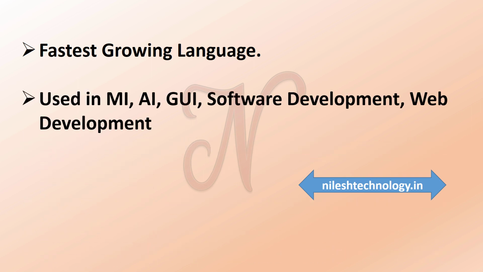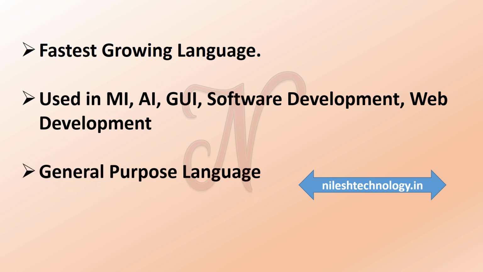It is used in machine learning, artificial intelligence, graphical user interface, software development, web development, mathematics, scripting, and anywhere else. That's why it is called a general purpose language.